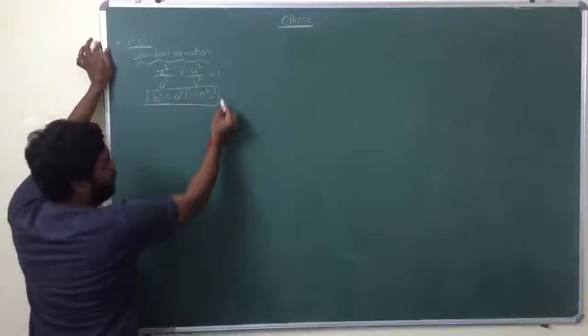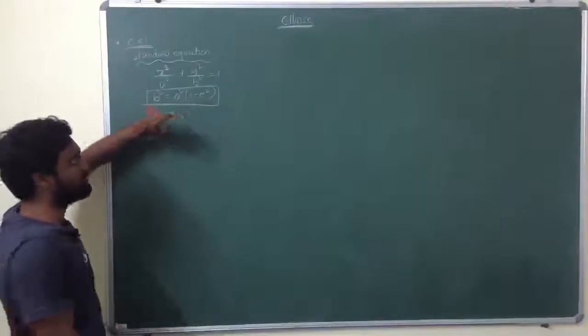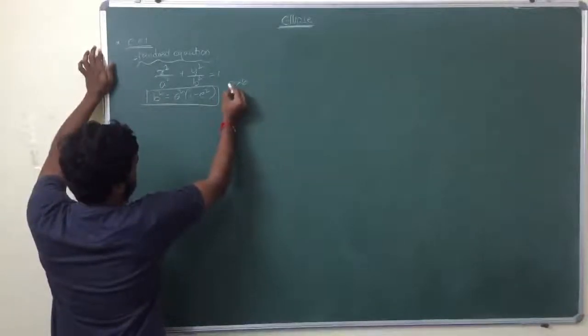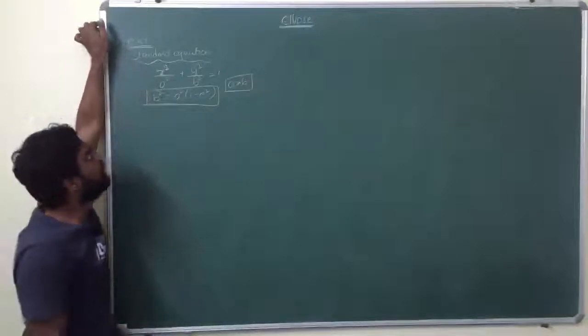Obviously 1 minus e square is less than 1, which means b is less than a. So a is greater than b. That is the standard equation of ellipse.